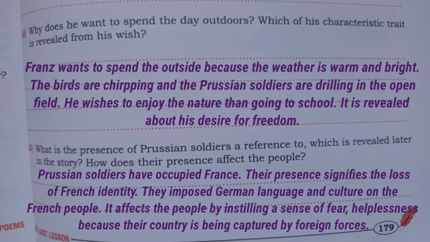Next, number 3. What is the presence of Prussian soldiers a reference to, which is revealed later in the story? How does their presence affect the people? The answer will be, Prussian soldiers have occupied France. Their presence signifies the loss of French identity. They imposed German language and culture on the French people. It affects the people by instilling a sense of fear and helplessness, because their country is being captured by foreign forces.